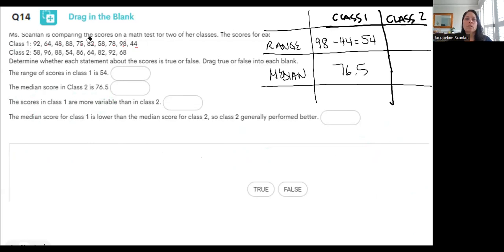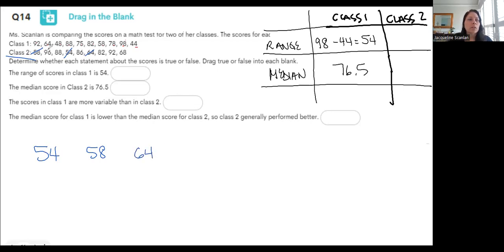All right, class 2 I'm going to say is blue. Here's my white box that disappeared when I erased. All right, so I'm going to start doing the numbers in order from smallest to largest. Smallest number I see is in the 50s. So I see 54, 58, 64. Nothing in the 70s. Oh, I see a 68. I almost missed it. Nothing in the 70s.